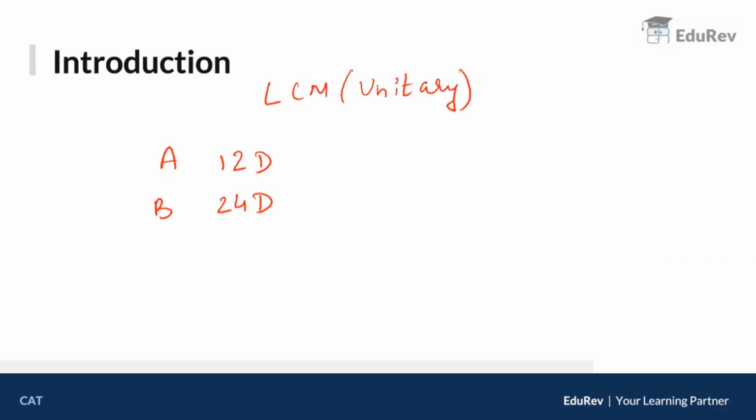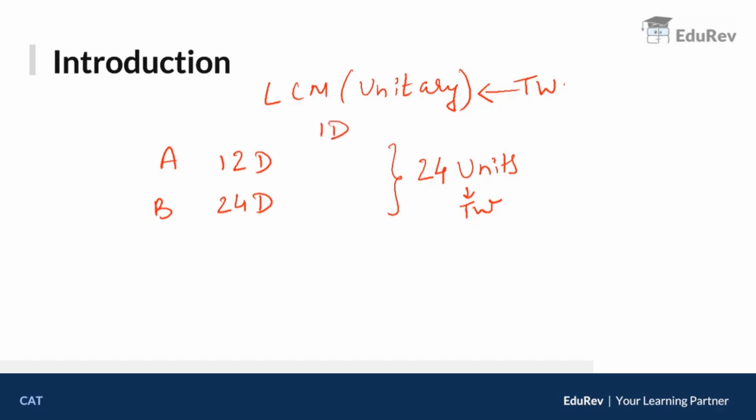In this case, we are going to assume the total work to be the LCM. What is the LCM of 12 and 24? It is 24. So I will assume 24 units to be my total work.